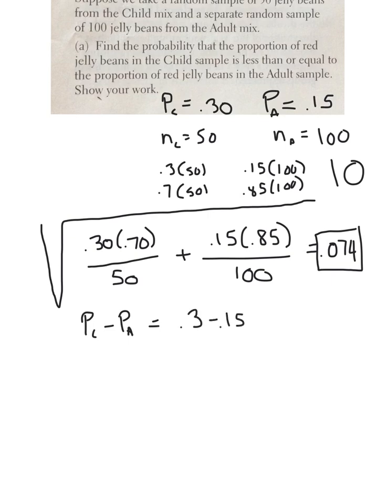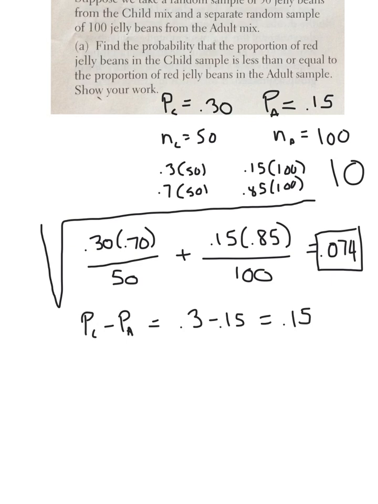So we should expect, if things were true, to get a value of about 0.15. That's what we expect. But if the proportions are the same and we subtract them, we're going to get a 0. So we want to see what's the probability that it's 0 or less, right?